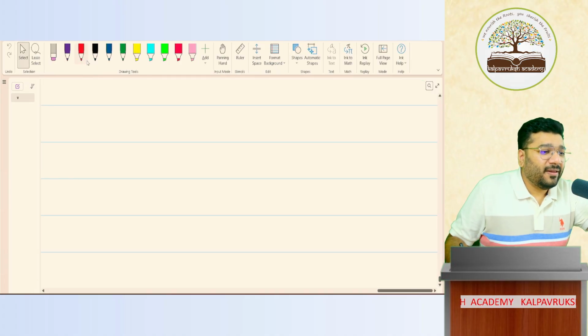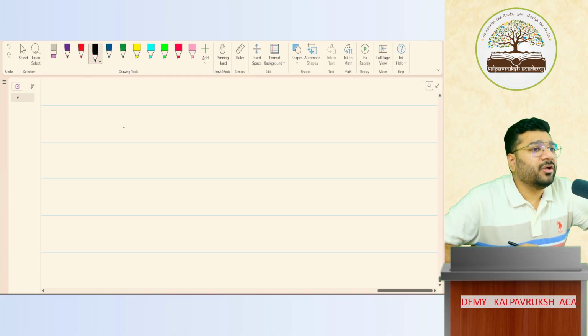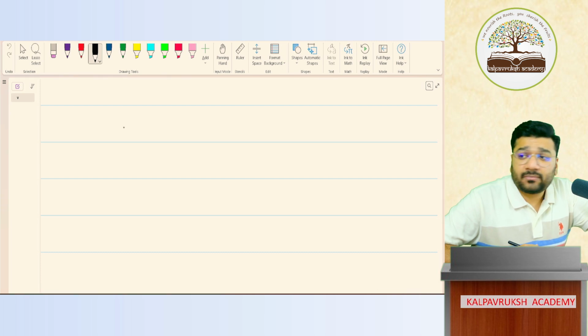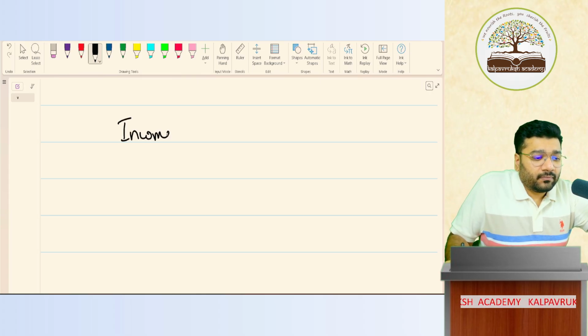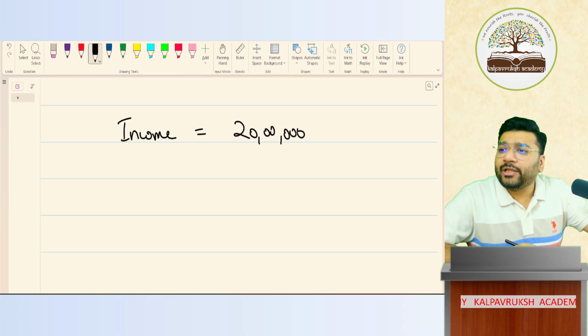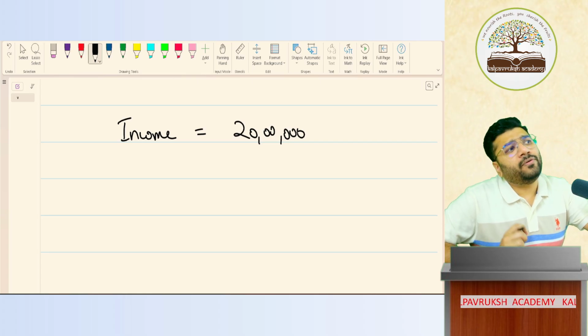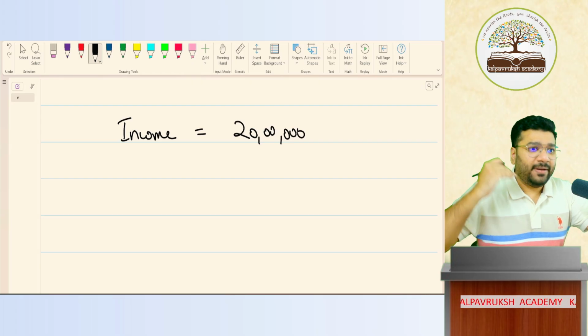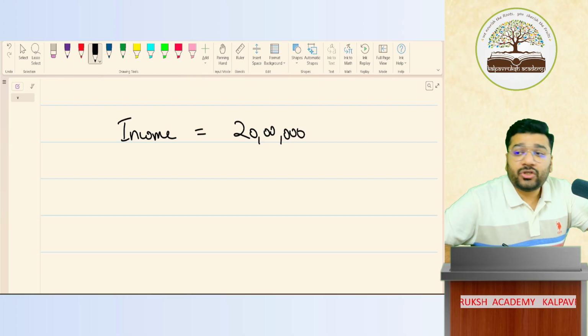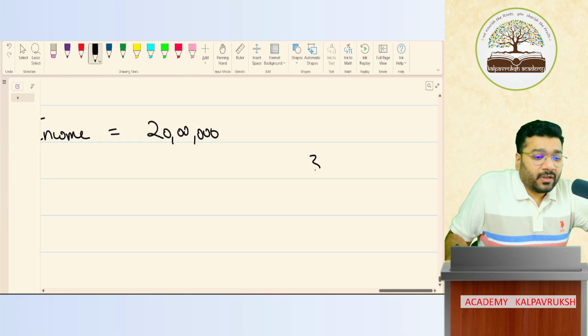Listen to me now. Imagine you are a person who's earning 20 lakh rupees per annum. Okay, this is your income. My question goes to all of you: can you enjoy this full 20 lakh? No. A part of the income has to be paid to the government in the form of income tax. So how much tax will you pay to government? 30%. There are slab rates, but for convenience, I'm taking 30%. So 30% means 30 by 100.